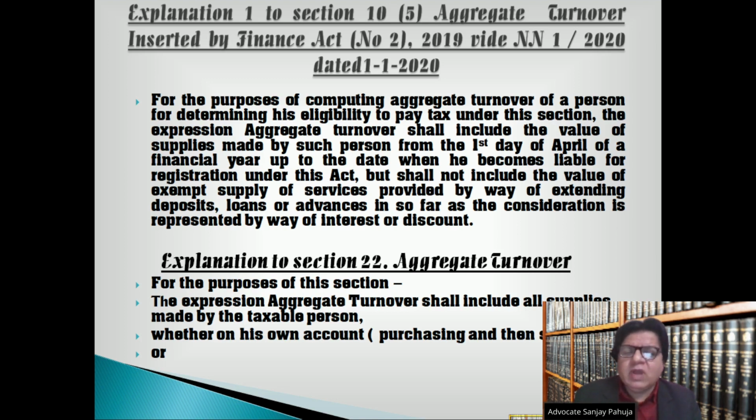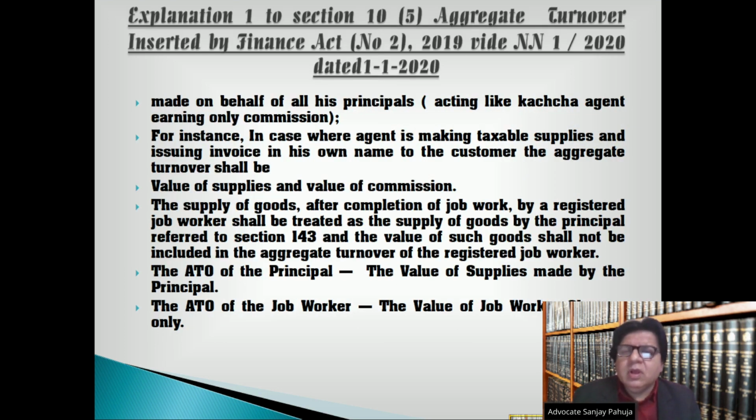Explanation to section 22, aggregate turnover. For the purposes of this section, the expression aggregate turnover shall include all supplies made by the taxable person, whether on his own account, meaning thereby purchasing and then selling, or made on behalf of all his principals, acting like a kacha agent earning only commission. For instance, in case where an agent is making taxable supplies and issuing invoice in his own name to the customer, the aggregate turnover shall be value of supplies plus value of commission.